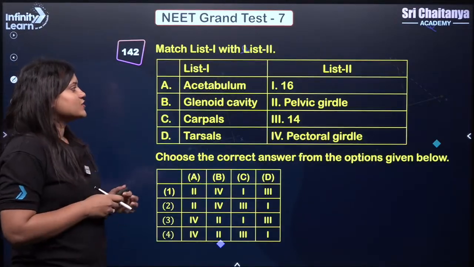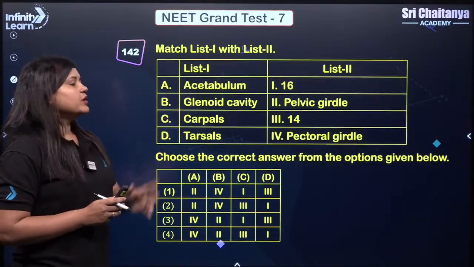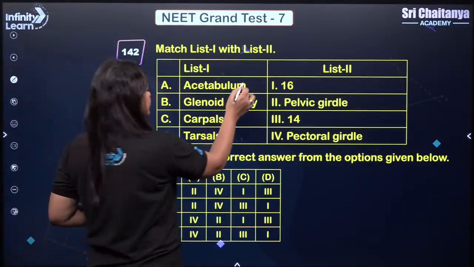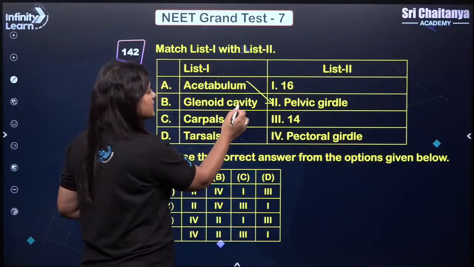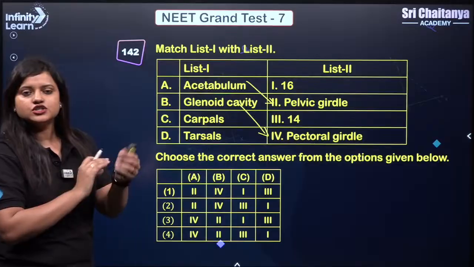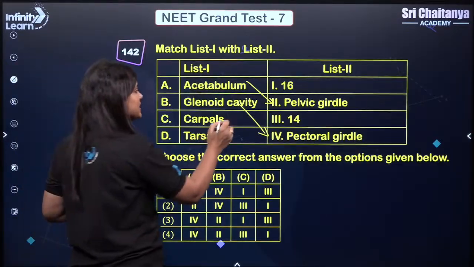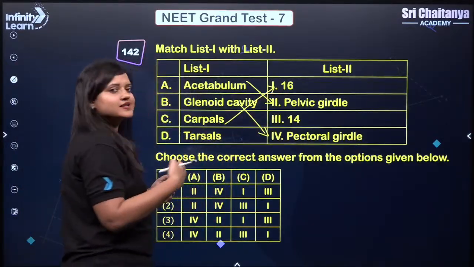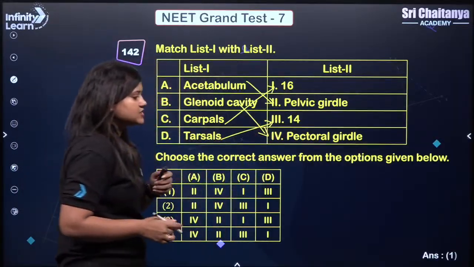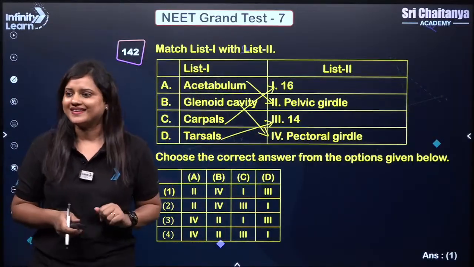Okay. Next question. Acetabulum cavity. So the acetabulum cavity you get in the pelvic girdle. Glenoid cavity in the pectoral girdle. Carpals. Carpals are 8 in each arm. So there will be 16 carpals in total. Tarsals are 7. So in total it will be 14. So the correct answer for this question is 1.